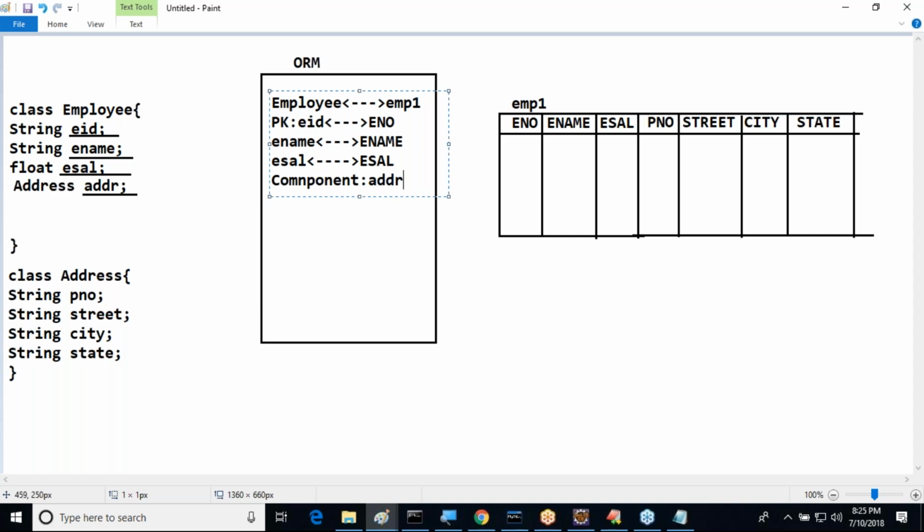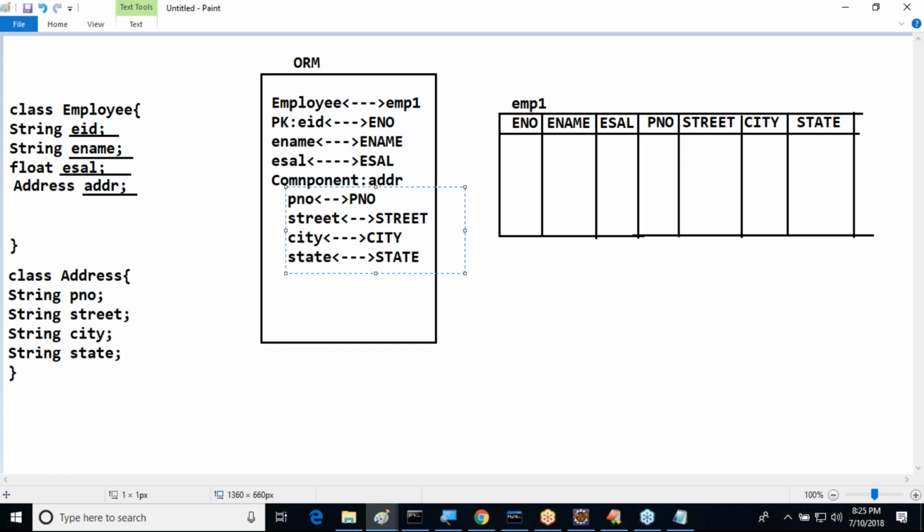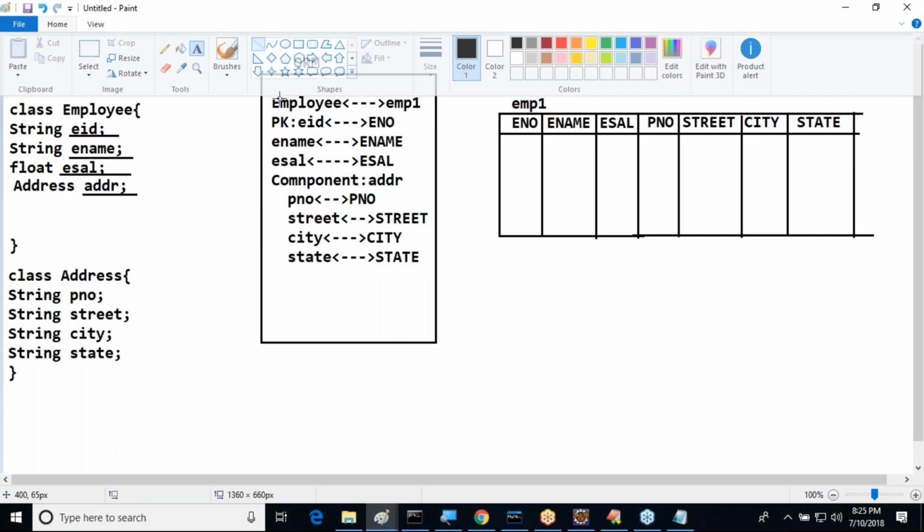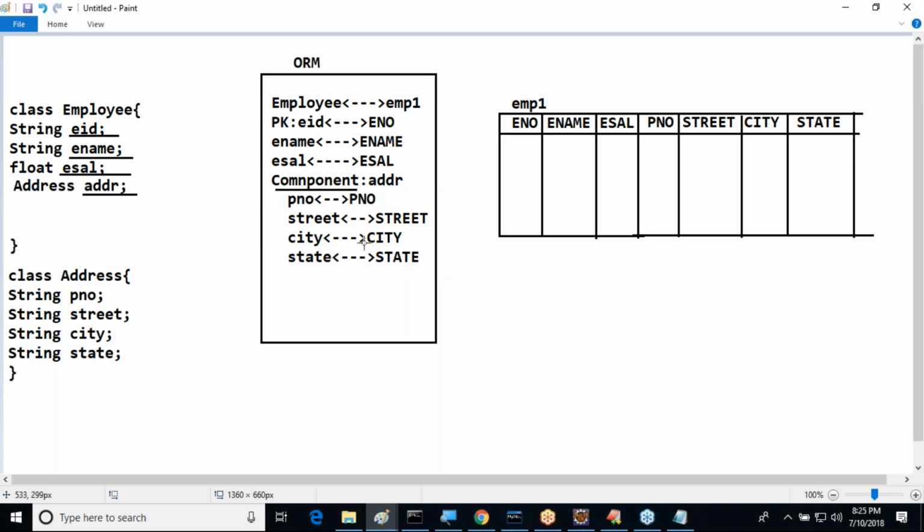Under this component mapping, flat number is mapped with PNO directly. Next, street is mapped with street. Next, city is mapped with city. Next, state is mapped with state. So this type of mappings we provided under component mapping. Under this component mapping we provided these mapping details clearly. This is one mechanism provided by Hibernate.